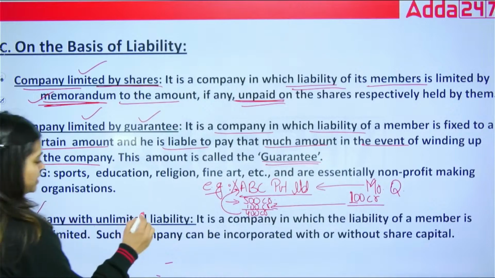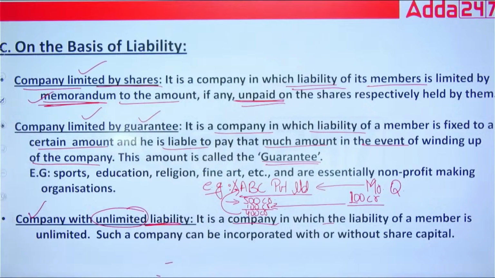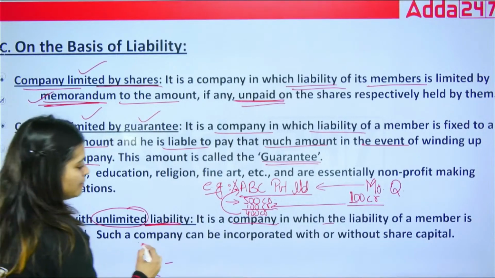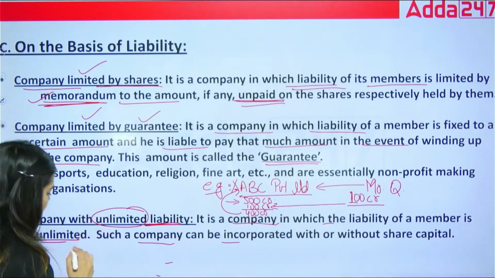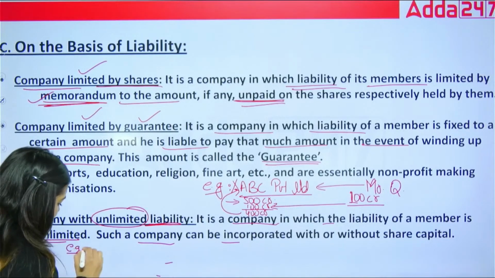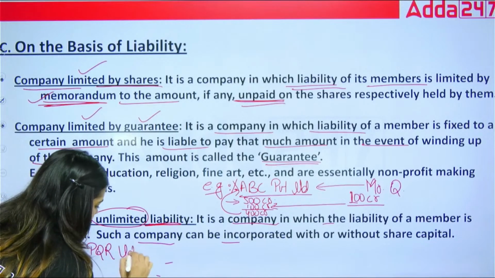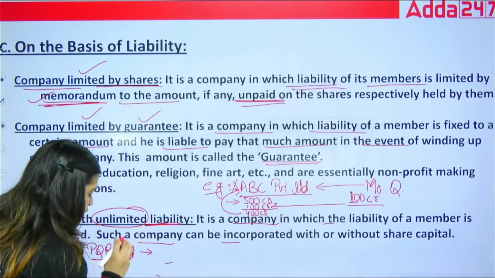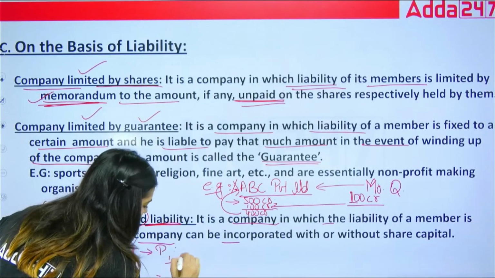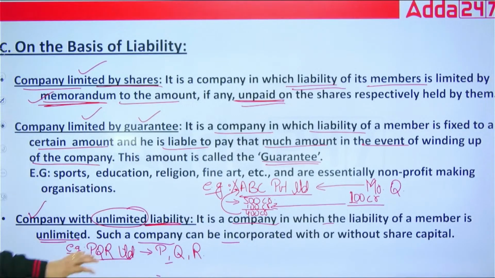Next is company with unlimited liability. A company in which the liability of its members is unlimited. Such a company can be incorporated with or without share capital. Again, let's take an example. We have PQR Limited, in which PQR are the shareholders holding the shares of this company.